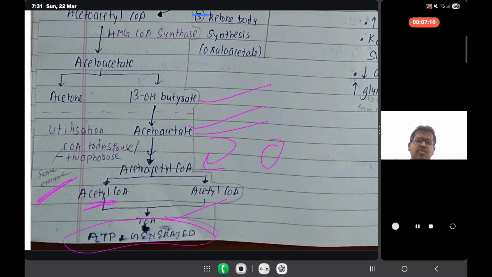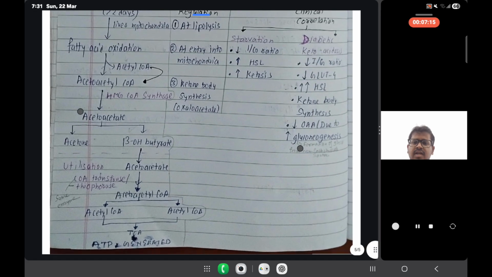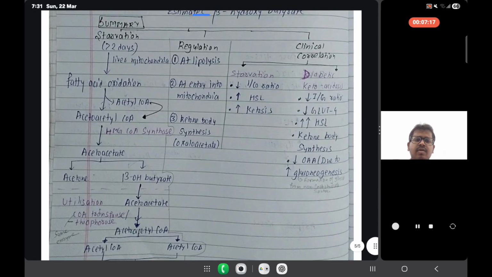Understand? So we have talked about the synthesis and utilization. When we talk about regulation, we have three steps. First is at the level of lipolysis. Second is at the entry into mitochondria. Third is ketone body synthesis, that is oxaloacetate.